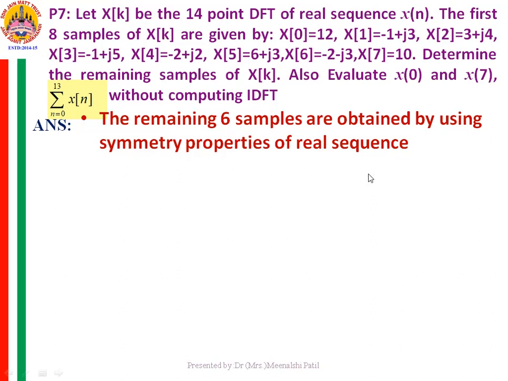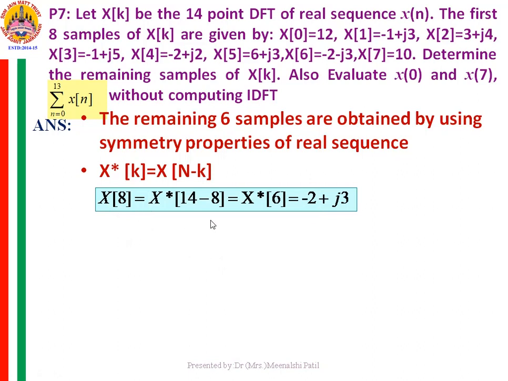For the remaining 6 samples, let us use the symmetry property for a real sequence. So x1 appears in a conjugate pair, and capital N is 14. If I substitute 14 in this expression, then x1 and x13 are conjugates of each other. So from x1 I can obtain x13. From x6 I can obtain x8 likewise. So x8 is equal to the conjugate of x6. x6 is minus 2 minus j3, so the conjugate of x6, that is x8, is equal to minus 2 plus j3.